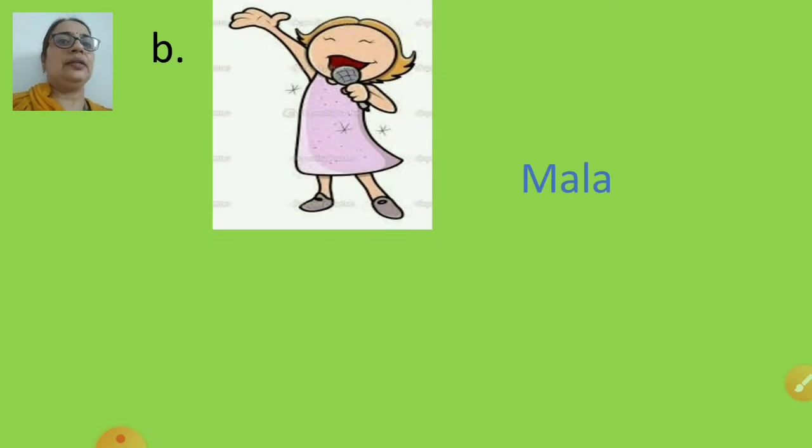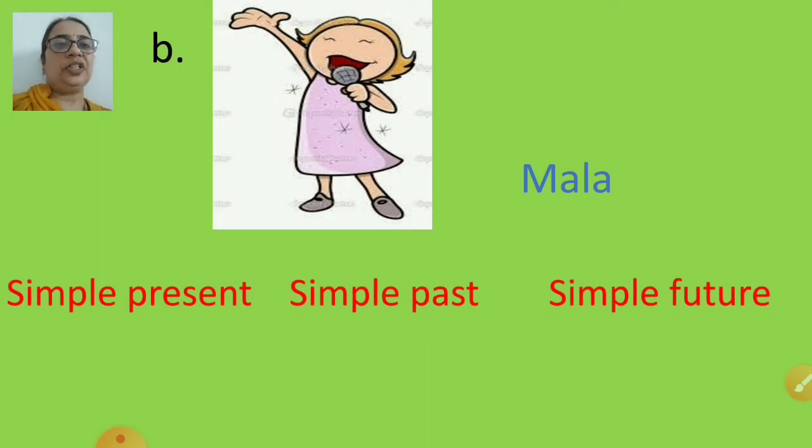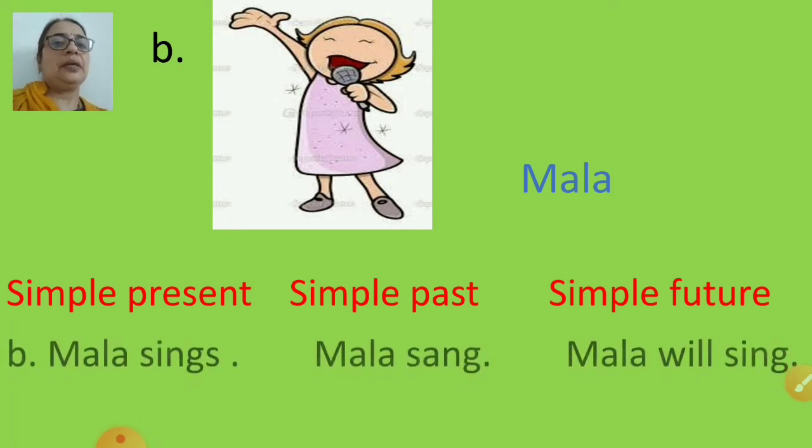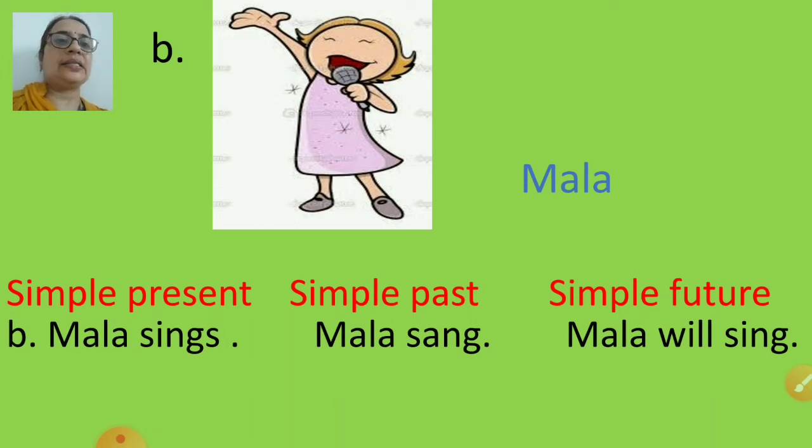Let's move ahead and see the next picture. B picture, they have given the picture of one girl. She is Mala. Can you identify what is she doing? Yes, she is singing. So in these three different columns, how will we write the sentence? She is singing. So what will we say? Mala sings. Simple past tense, Mala sang. And simple future tense, Mala will sing. Sings, sing, sang, will sing. Present, past, future tense.